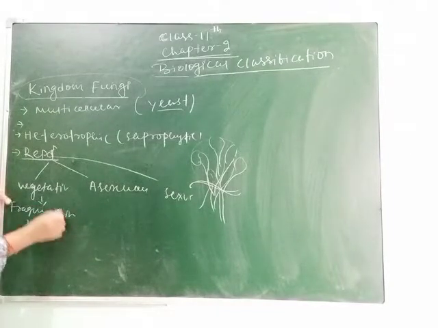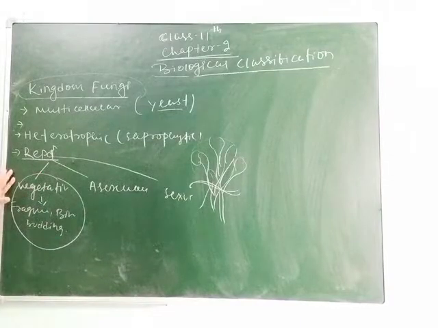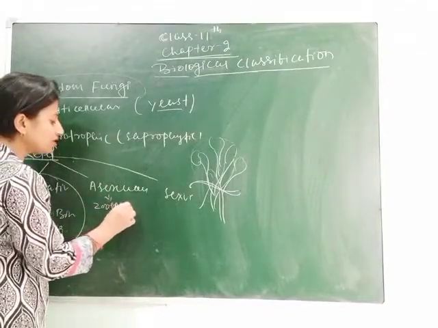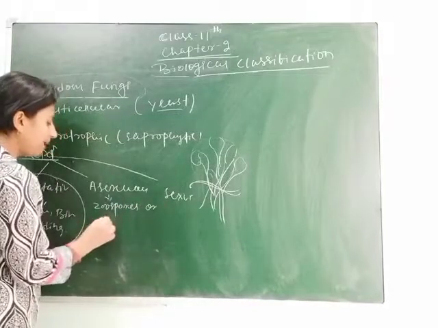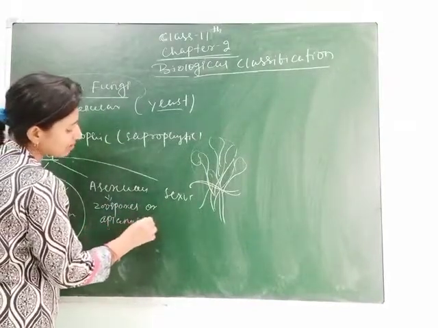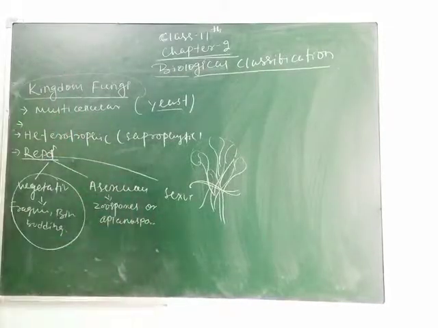These three types of reproduction we can see in vegetative propagation, whereas in asexual reproduction it forms zoospores or aplanospores. They are the asexual structures of fungi.